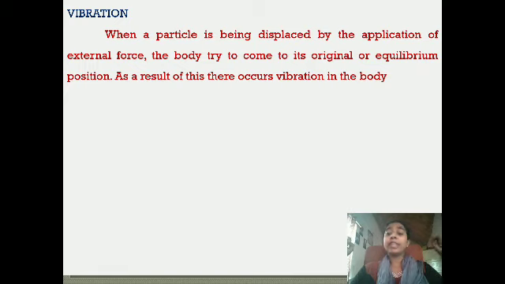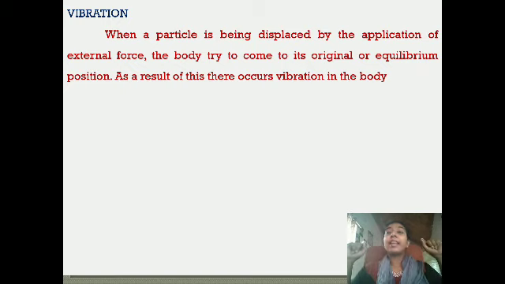Already we have seen what is translational motion, curvilinear motion, rotational motion, and simple harmonic motion. Now this is vibration. Almost all the real motions are vibratory motions. For example, in traffic flow, if you see a vehicle moving, the pavement, maybe bituminous pavement, will vibrate to some extent.